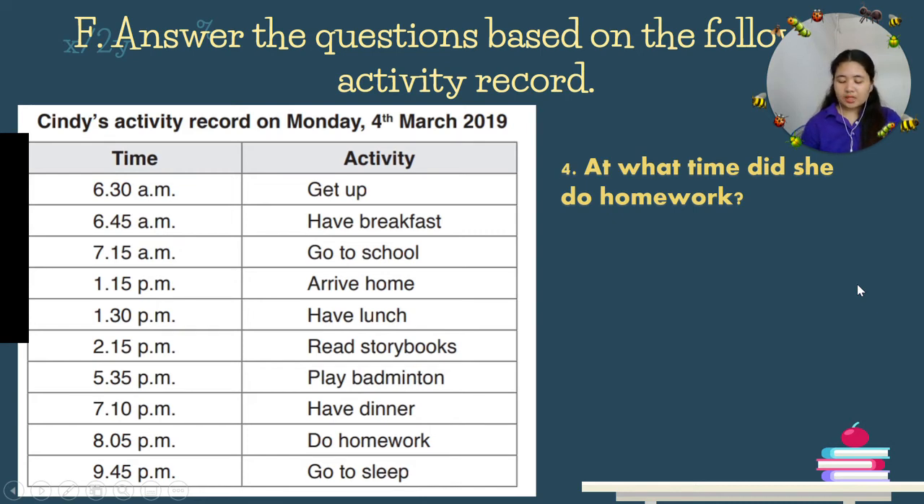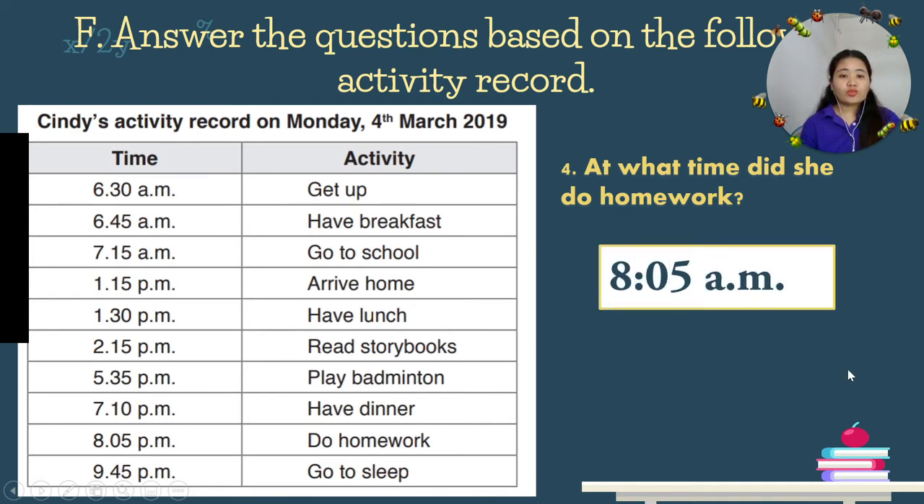Okay, next, let's go to number 4. At what time did she do homework? Let's look for the time. So the activity, do homework. Oh, this one. At what time did she do homework? That is 8:05 p.m.